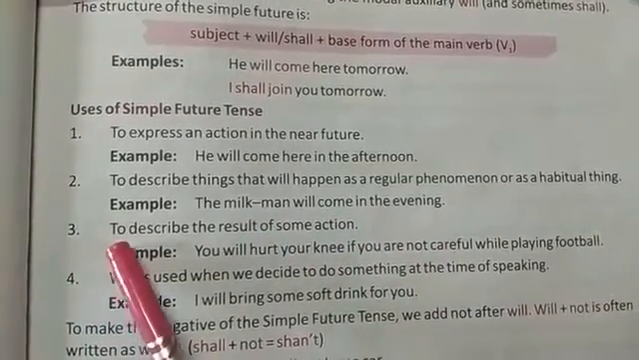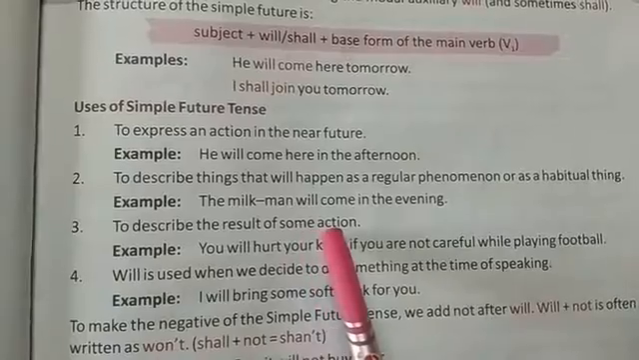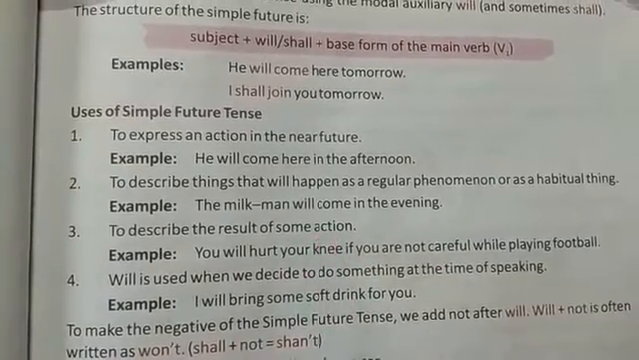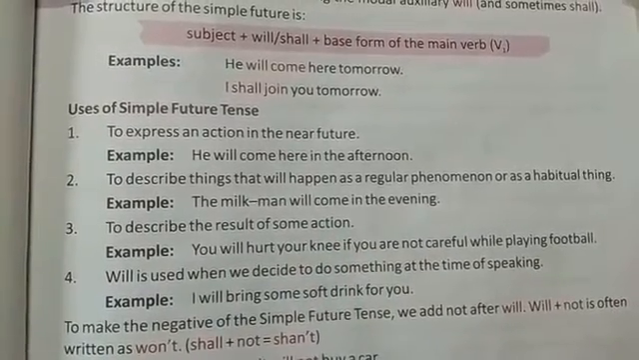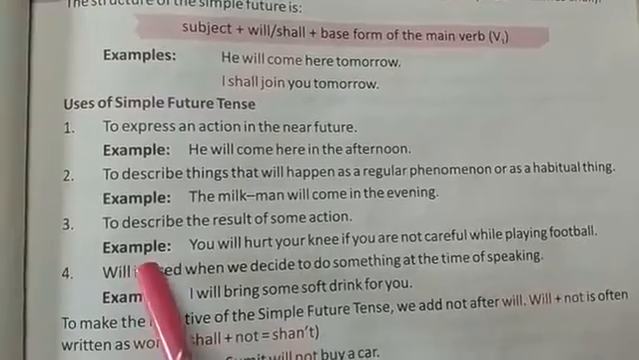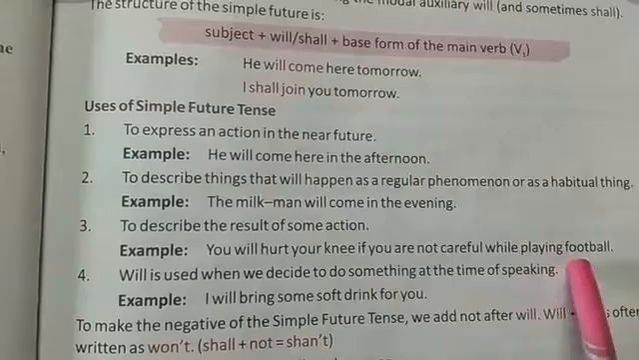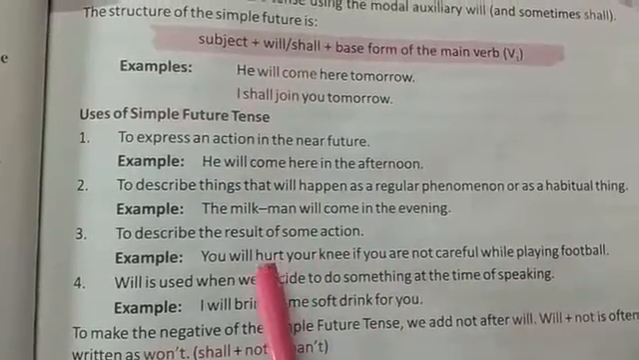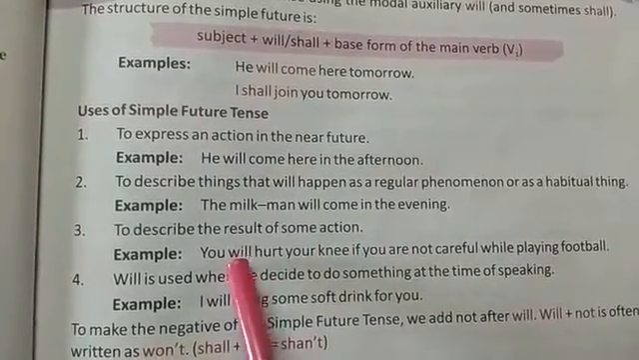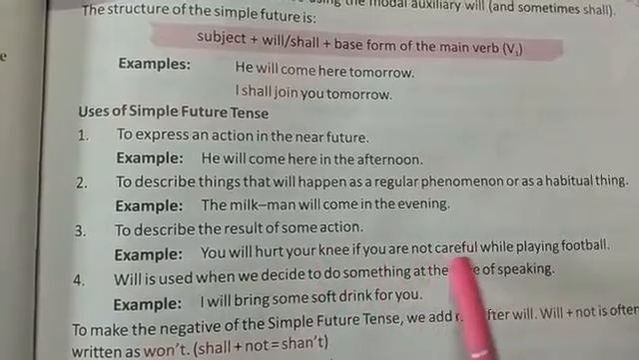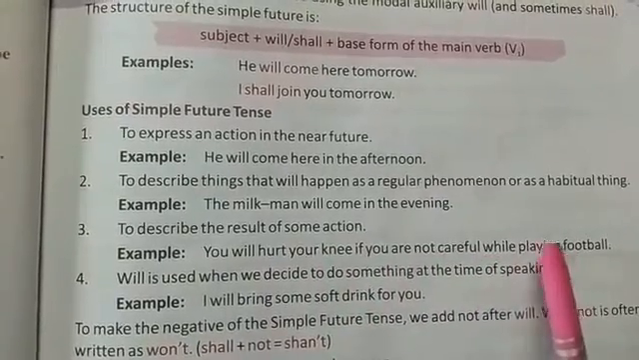The third point says to describe the result of some action. So simple future tense tells us about the result of any kind of action. Example: you will hurt your knee if you are not careful while playing football. So the result is stated here that you will hurt your knee if you do not play carefully.